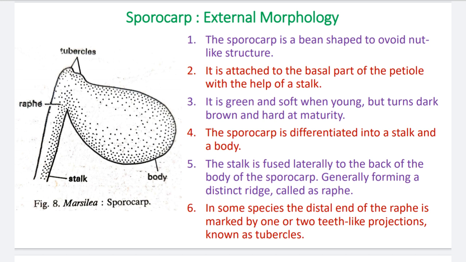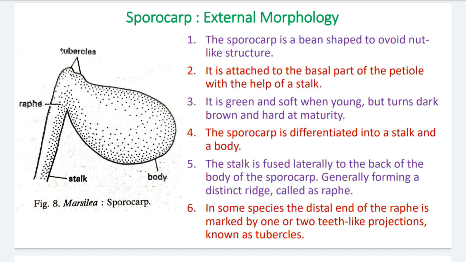Now the sporocarp external morphology. The sporocarp is a bean-shaped to ovoid nut-like structure. Number 2, it is attached to the basal part of the petiole with the help of a stalk, and these sporocarps are always attached to the basal part of the petiole. Number 3, it is green and soft when young. When young, the sporocarp is green and soft, but turns dark brown and hard at maturity.